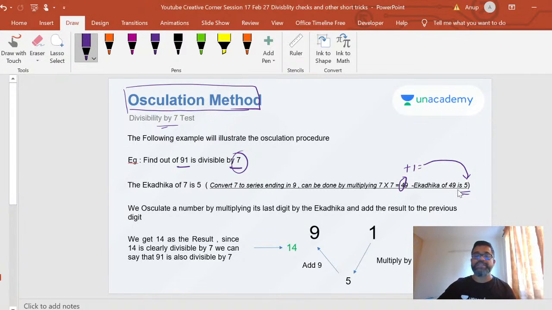Now I'll play around with this number. I'm going to test divisibility of 91 by 7 using this ekadika of 5. So I'll put 9 and 1 here. Okay, 9 is here, 1 is here.